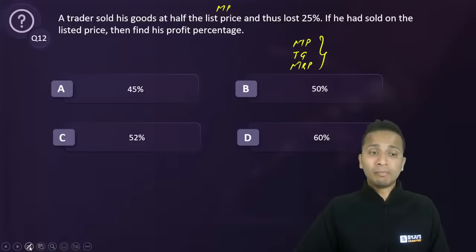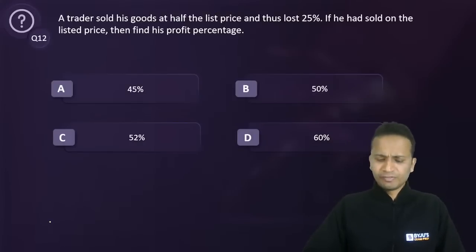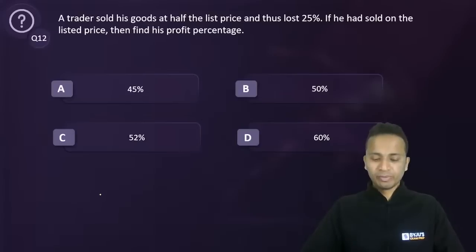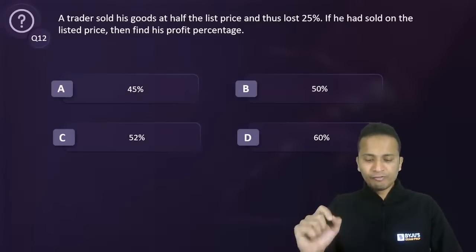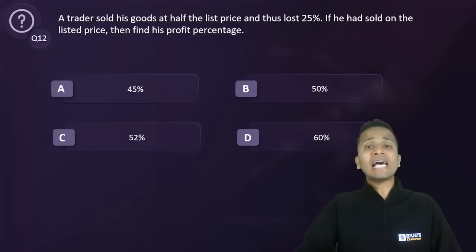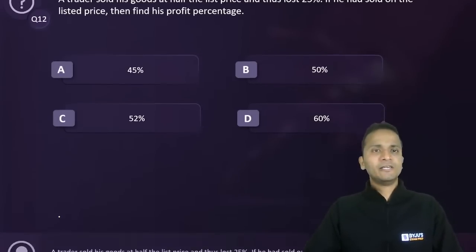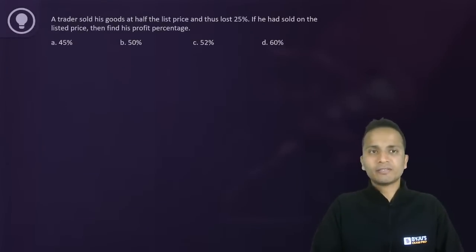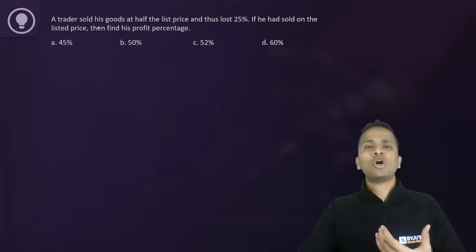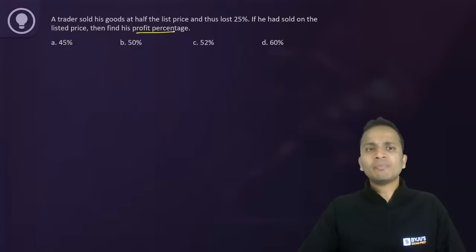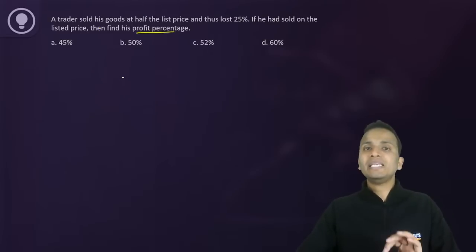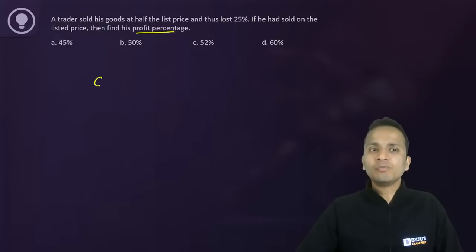Naman, I'll give you a much better method. You have assumed 150, fine, but I'll give you a much better method. अब यहाँ पे 150 तो पता नहीं चलेगा ना हर बार कितना assume करना है. So I'll give you a very general thing which can be applied everywhere in these type of questions. One last time giving you a trick. Now in these type of questions, sometimes you may assume the value of mark price or the selling price. Now we have to find the profit percentage. It will always be easier for you to assume the cost price.